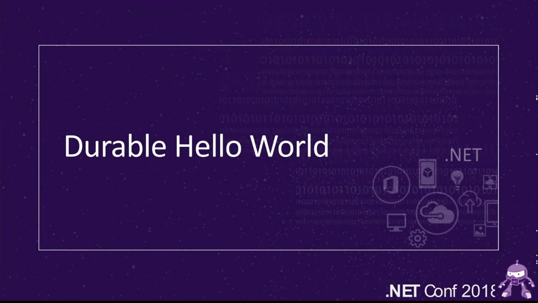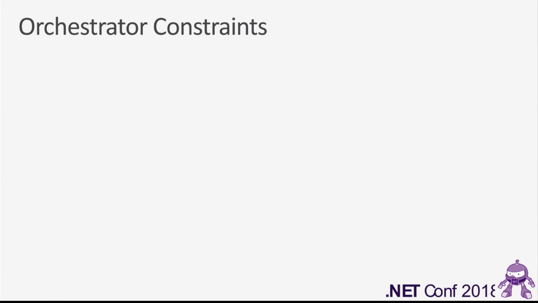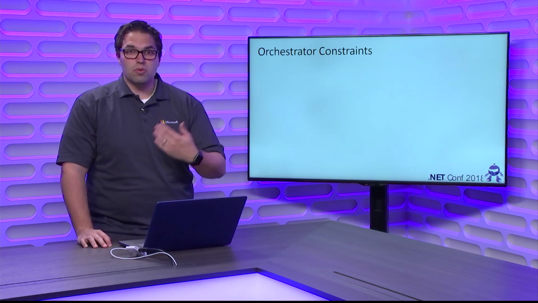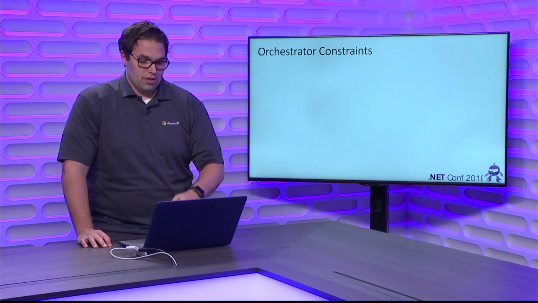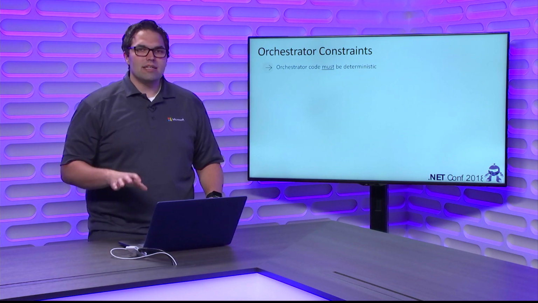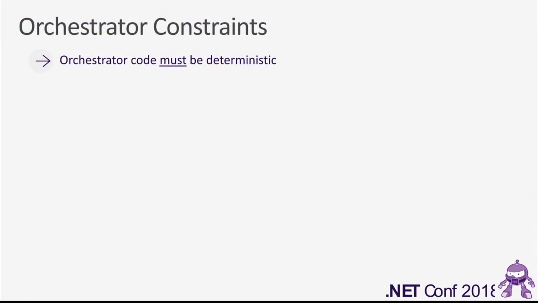All right, let's come back here now that we've seen that and talk about some of these constraints. So most of these constraints stem from the fact that this is using event sourcing with replays to work. So let's check out some of these constraints. Orchestrator code must be deterministic. And when you understand how Durable Functions works, this makes a lot of sense.